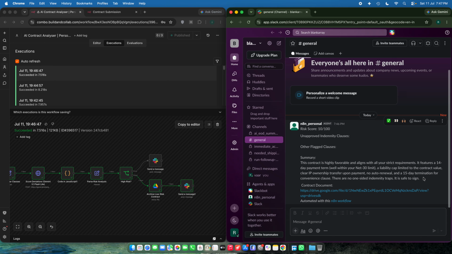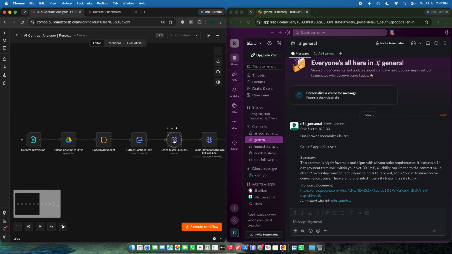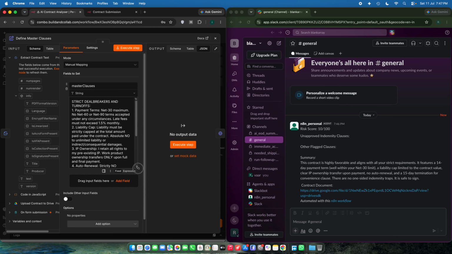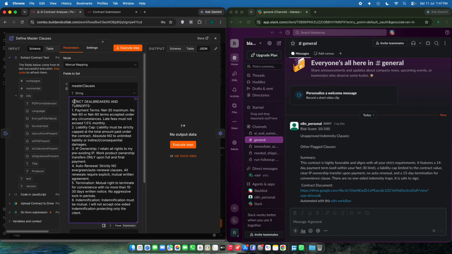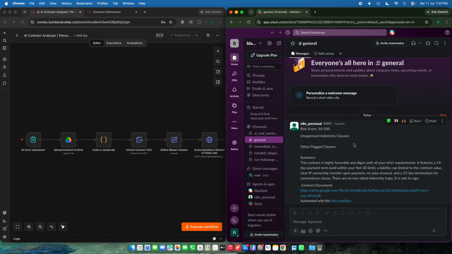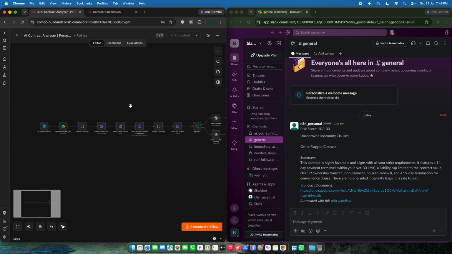The AI was already biased according to our own personalization, because we gave all the master clauses right here, which are nothing but instant turn-offs and red flags and the strict deal breakers that we look for inside a contract. Then the AI will actually audit the contracts just exactly like us. So yeah.